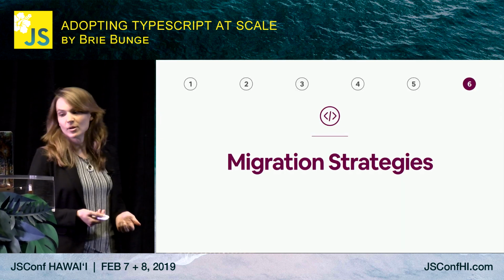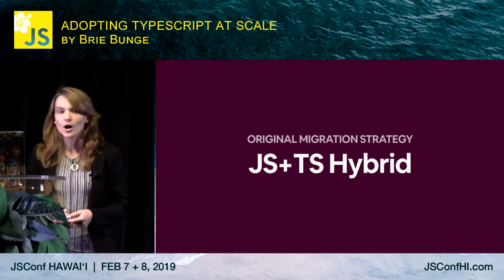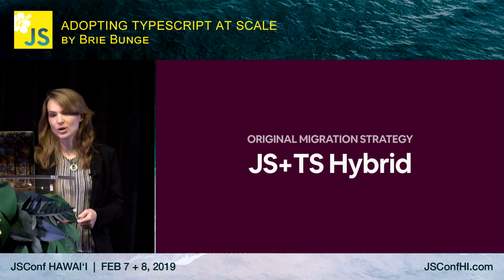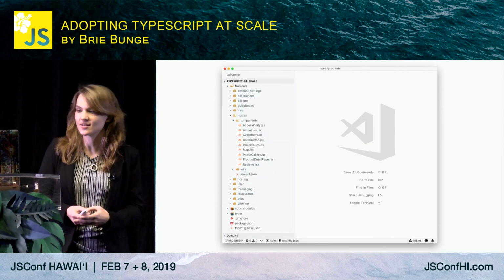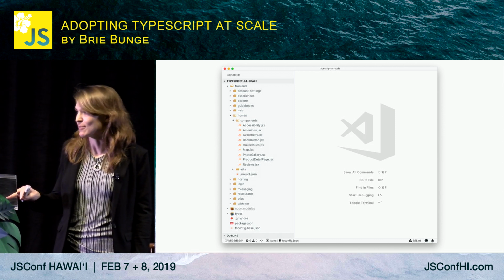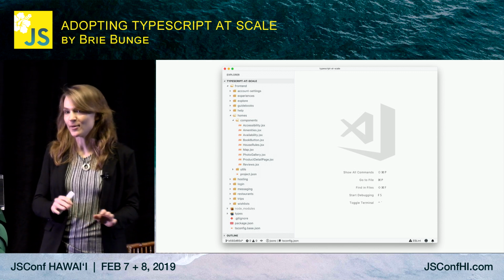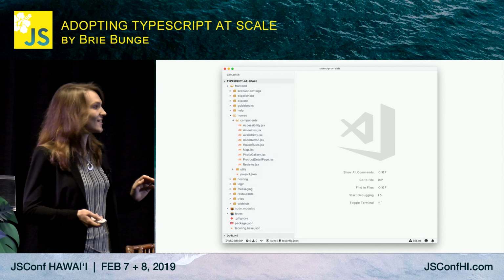We've been exploring a couple options for migrating our code to TypeScript. Our original migration strategy was a JavaScript TypeScript hybrid. Let's see how this strategy works in the context of our monorepo. This is a simplified version that I came up with by literally going to Airbnb.com and giving reasonable names to the things I saw. So no company secrets here.